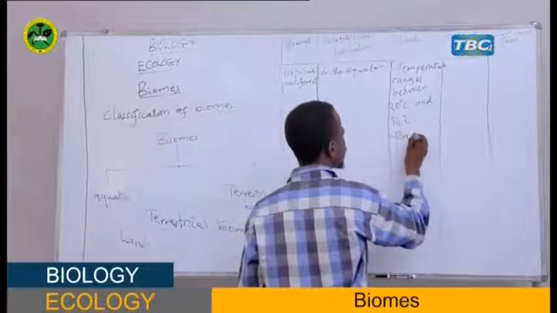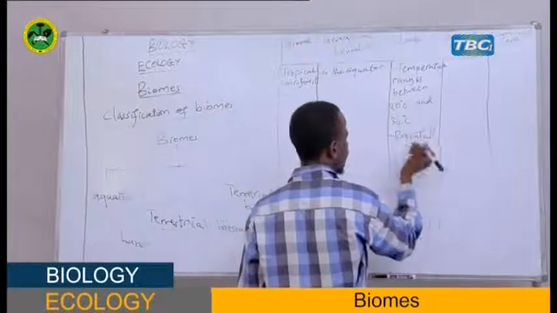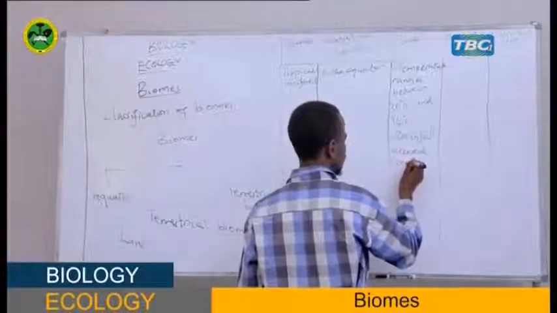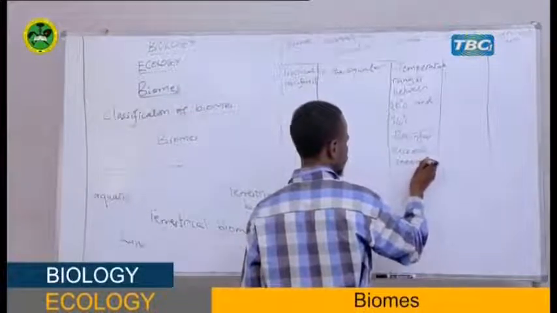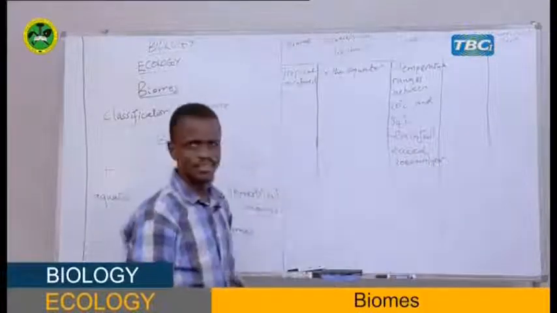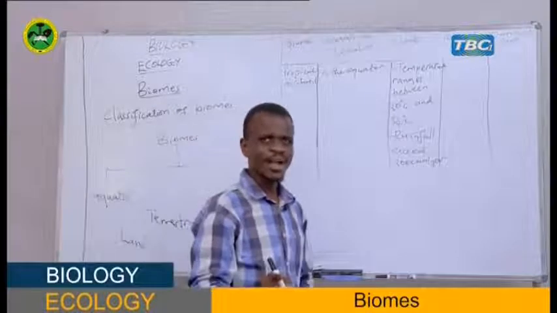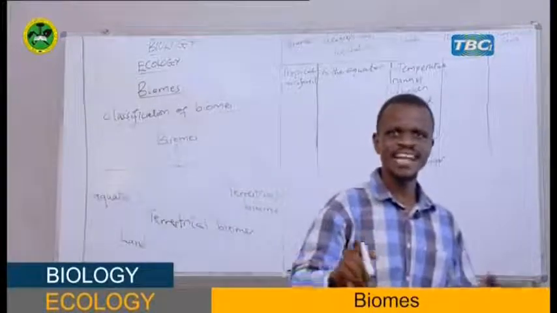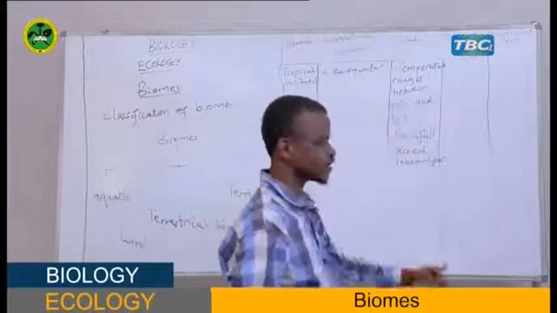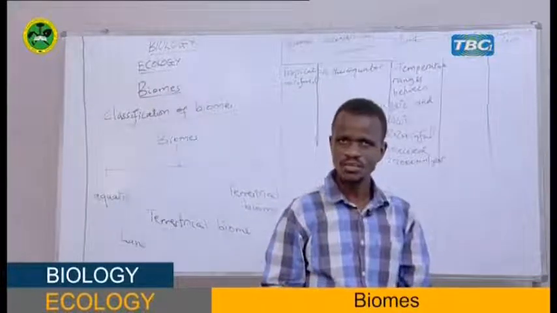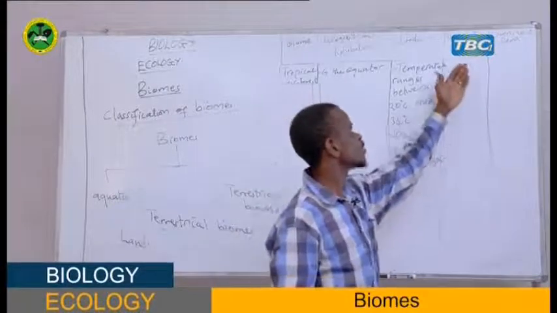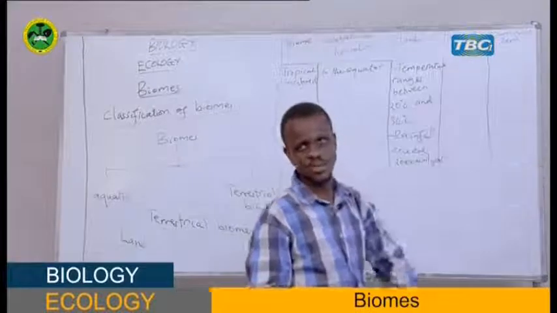The rainfall, my student, the amount of precipitation may exceed 2,000 millimeters per year. Hope you are following, my student. That is the temperature. If you go back to the definition of biome, we said it's a large geographical area characterized by its own climate. You can see the temperature, you can see the rainfall, but also having dominant flora and dominant fauna.